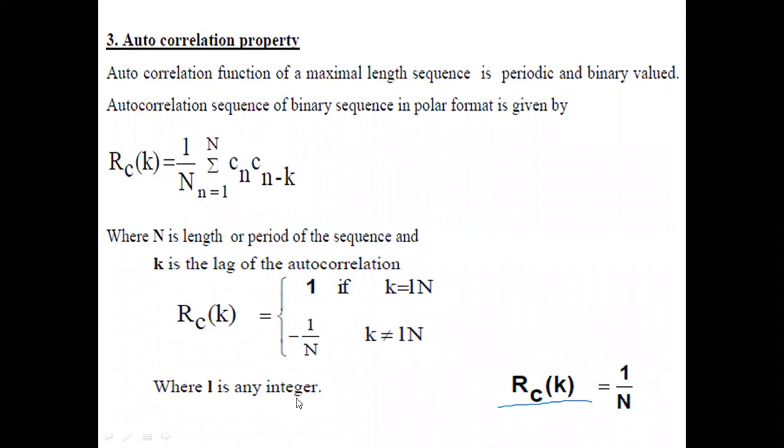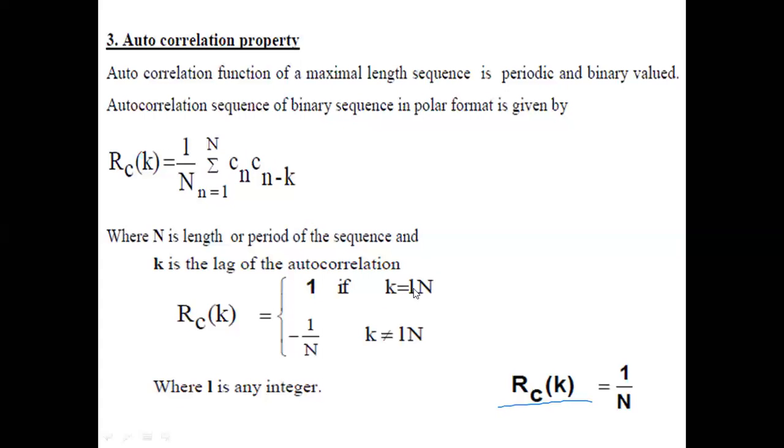Now it says that autocorrelation function R C of K will have value 1 if the value of K is an integral multiple of the period, and the value will be equal to minus 1 by N when the lag K is not equal to an integral multiple of capital N, where L is an integer here.